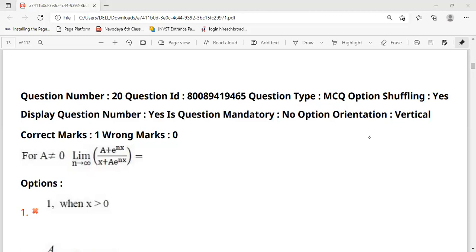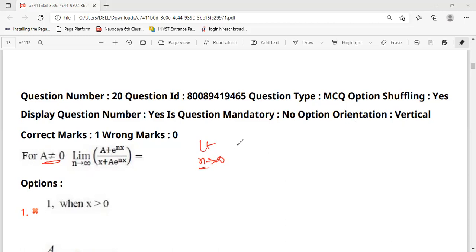Okay, next, question 20. I'm repeating once again: those who have not seen part one, go to part one first, then continue with part two. Here the question: given that a naught is equal to 0, limit n tends to infinity of (a plus e power nx) by (x plus e power nx). Limit is only where n is varying, so in place of n we write infinity.